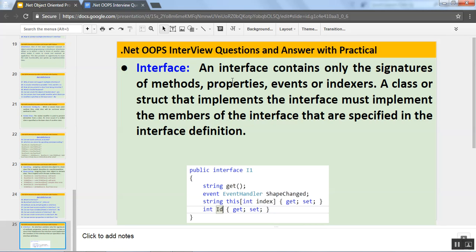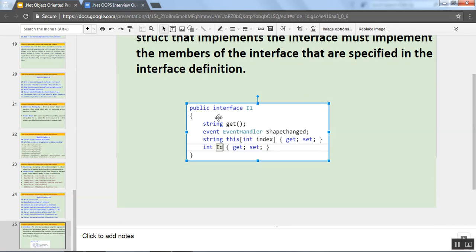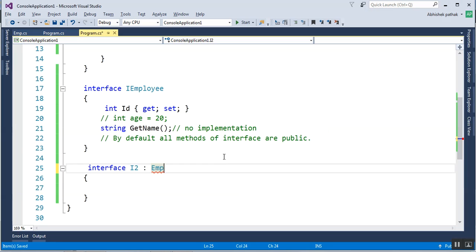Interface contains only the signature of methods, properties, events, or indexer. You might know that interface also contains events and indexer, because sometimes people say it can have only methods, but it can have events or indexer. If you are seeing this example, we can declare the events.